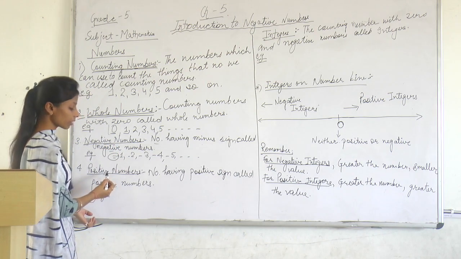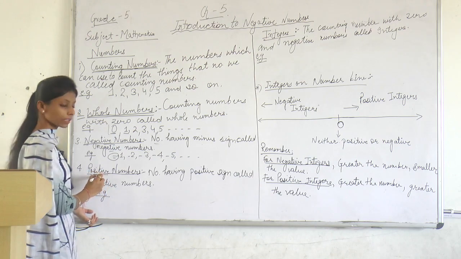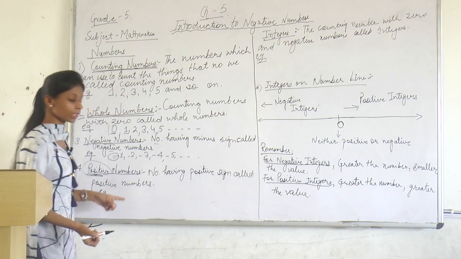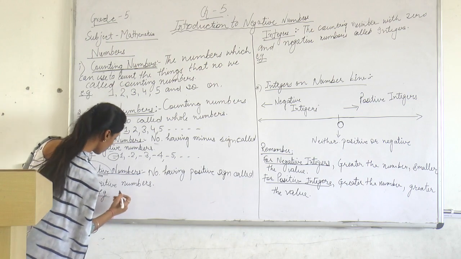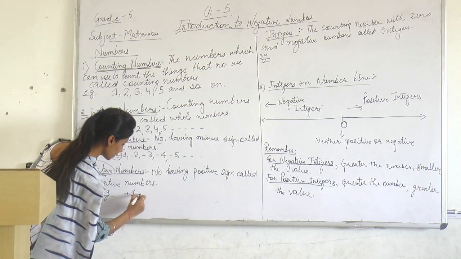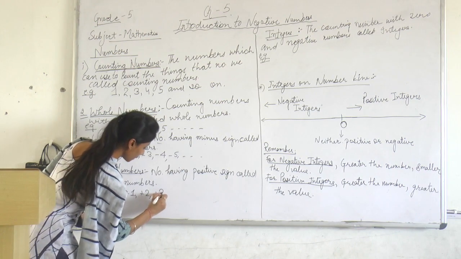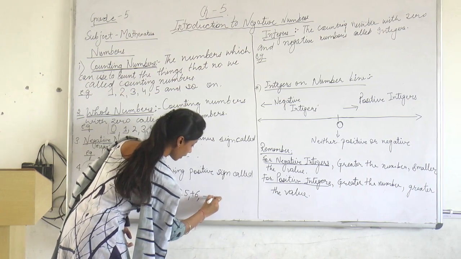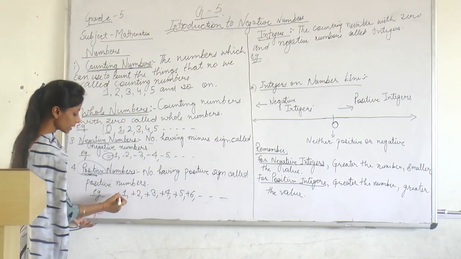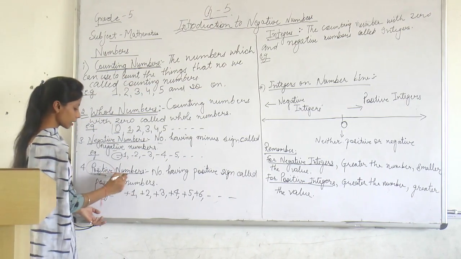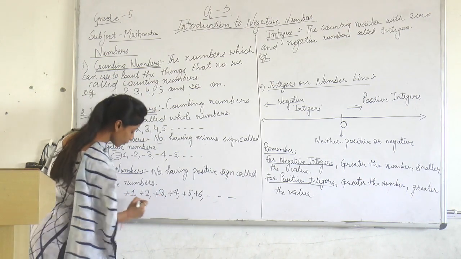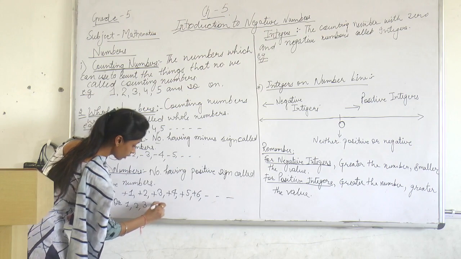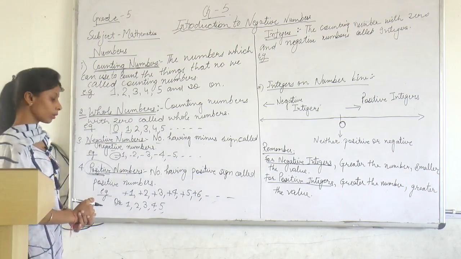Same as it is, positive numbers. Positive numbers we understand by the meaning of positive. Positive means plus sign. If we have the positive sign before the numbers, those numbers we call the positive numbers. Like plus 1, plus 2, plus 3, plus 4, plus 5, plus 6 and so on. Before the numbers having a positive sign, we call them positive numbers. We can also write these as only 1, 2, 3, 4, 5, like this.